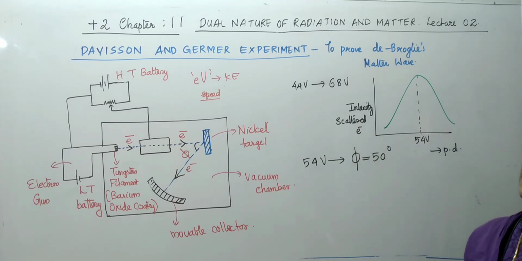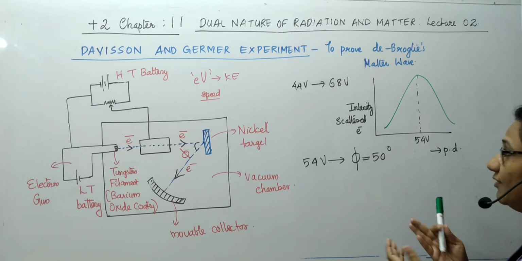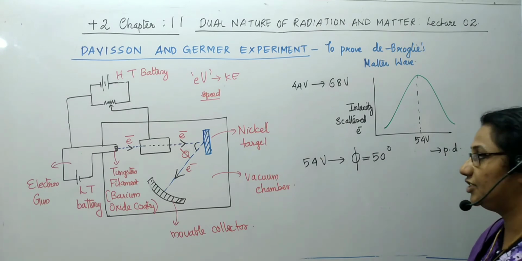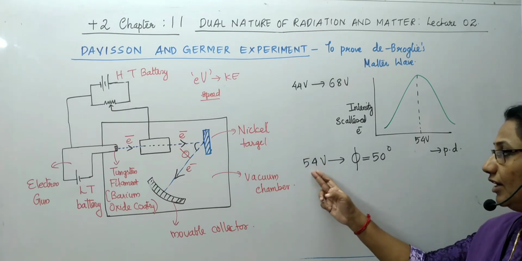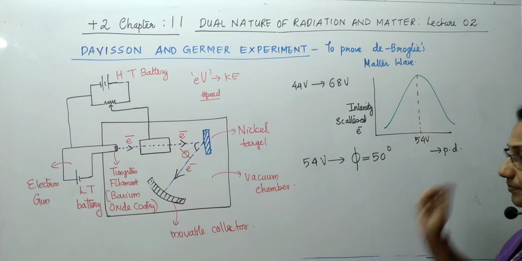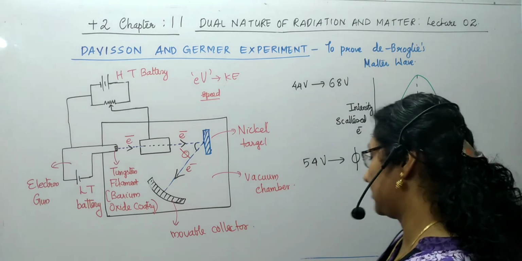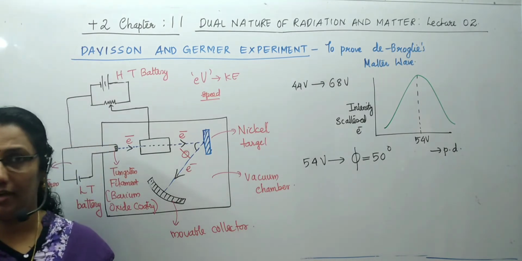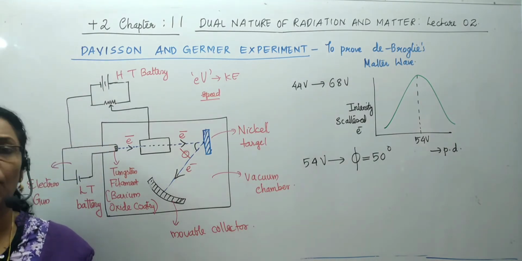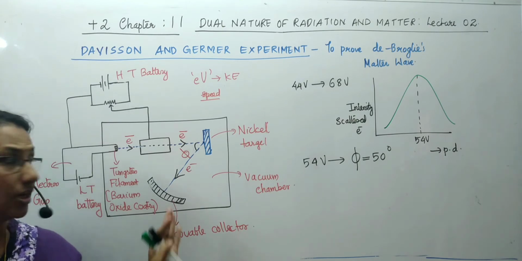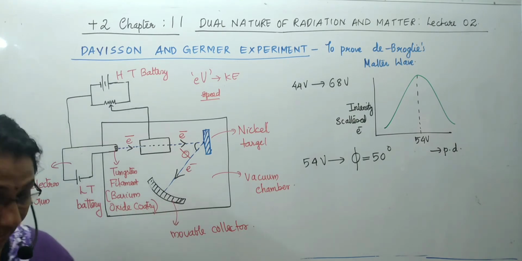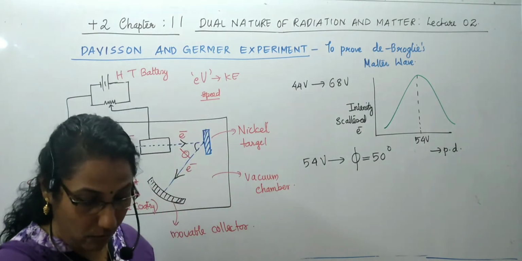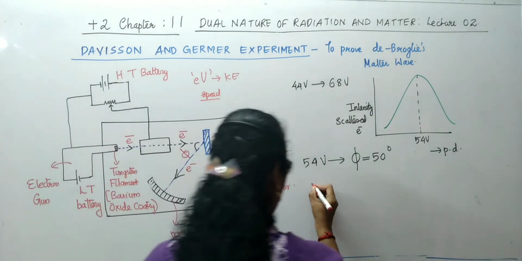So finally, from this experiment, Davison and Germer proved that for 54 volt, the scattering angle was maximum, which is equal to 50 degree. Clear? That was the experimental observation Davison and Germer got from this. And finally, this 54 volt was provided to de Broglie's equation.